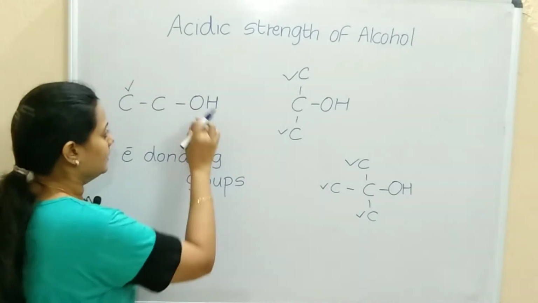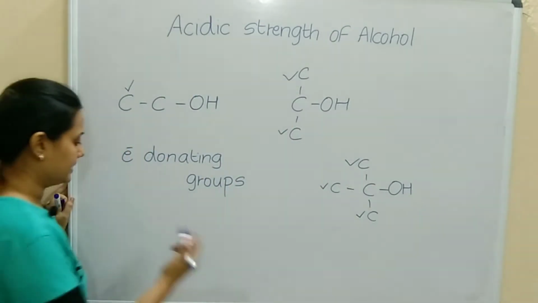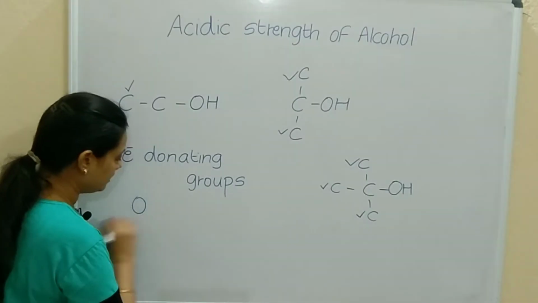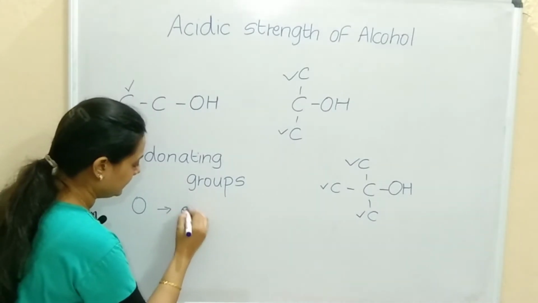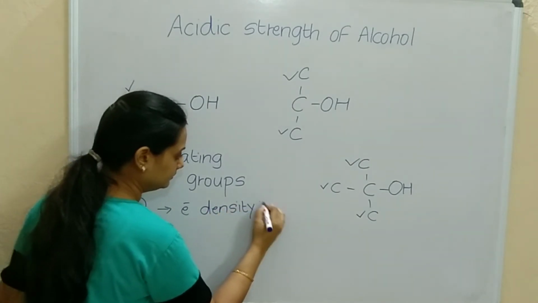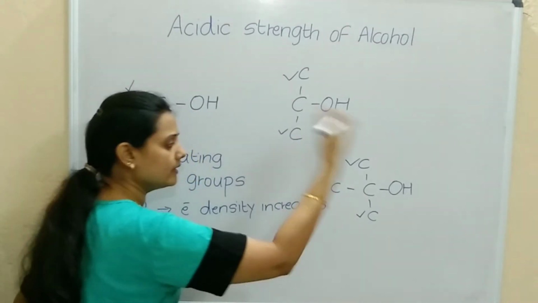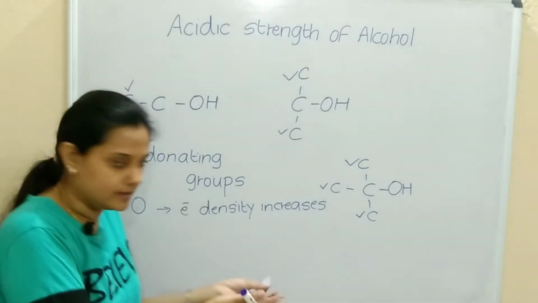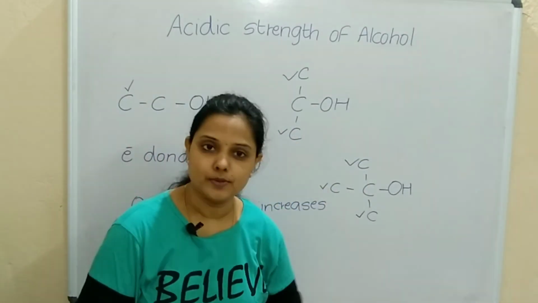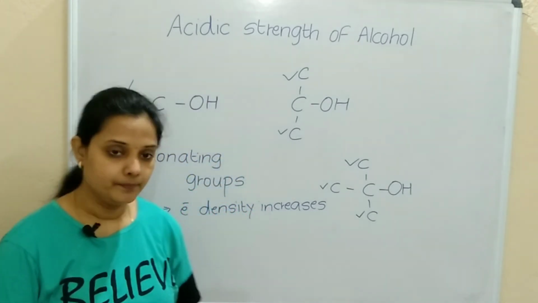Now if they donate electrons to oxygen, what happens? On the oxygen, electron density increases. Correct? All the alkyl groups are giving electrons to oxygen. So the electron density on oxygen will increase.